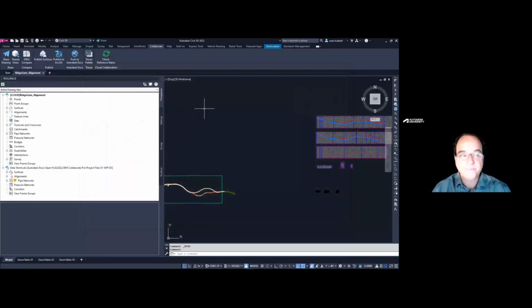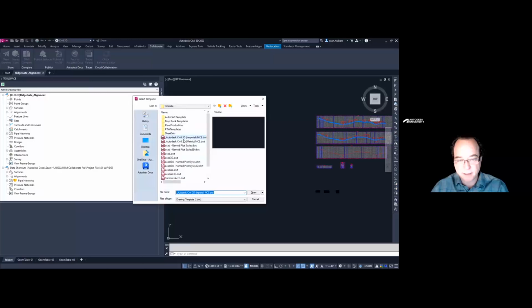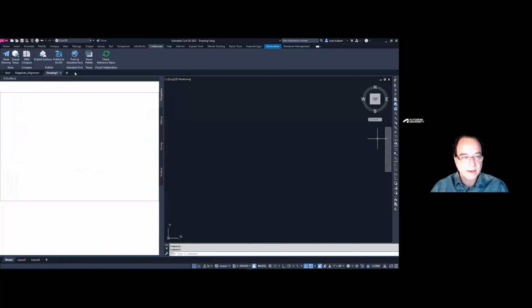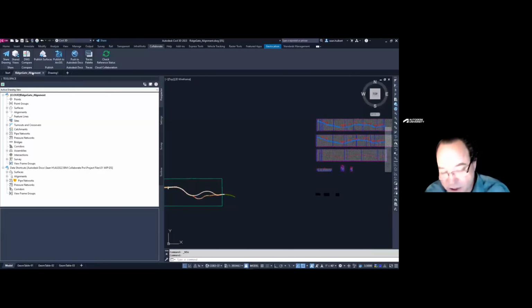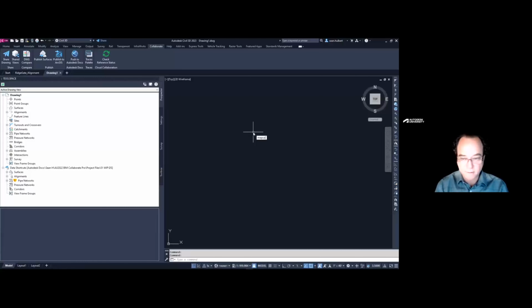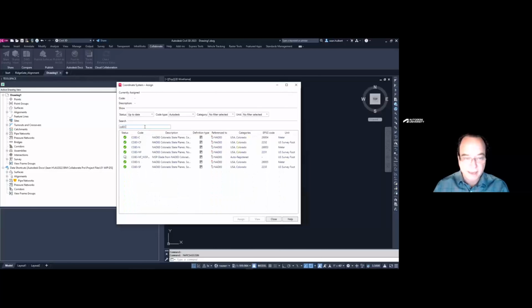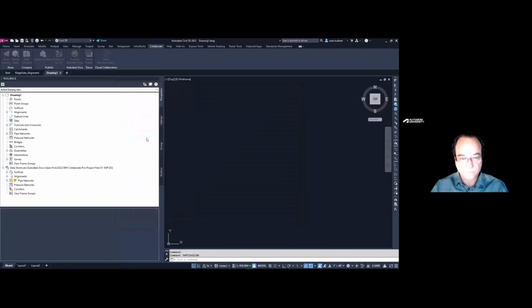So let's talk about how we set up a drawing inside the cloud. How are we going to begin the process? I'm going to do my due diligence and start my new drawing with my template. Now that's not the template from this project, so I need to check my coordinate system here. I like to use MapCS assign, and I know that I'm Colorado 83-Central Foot. So now I've got my coordinate system set up.